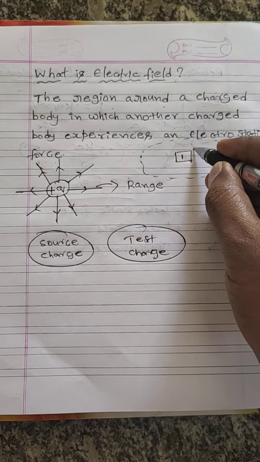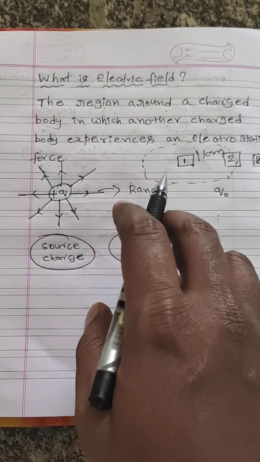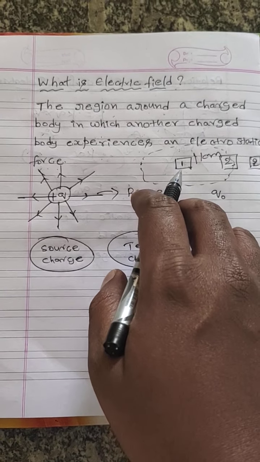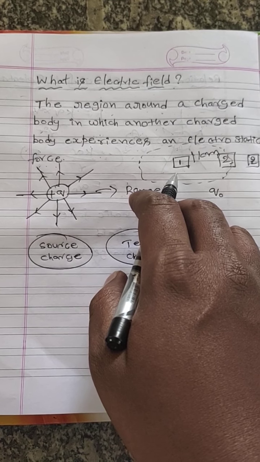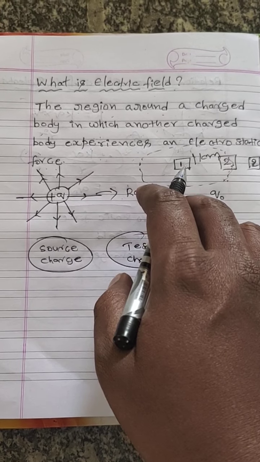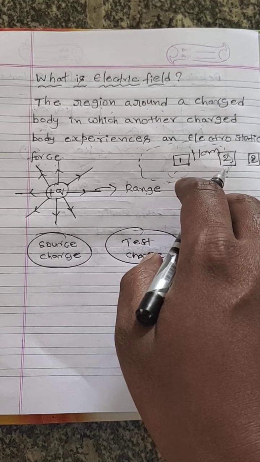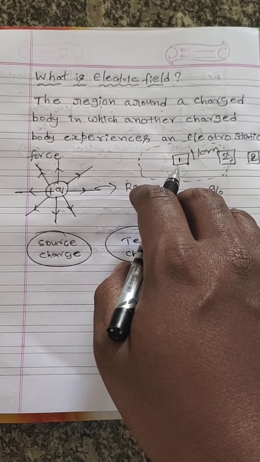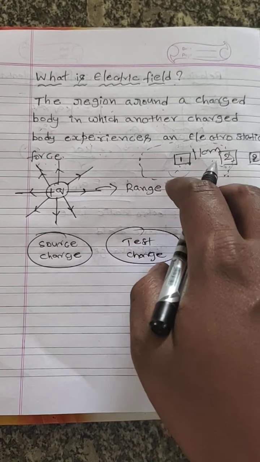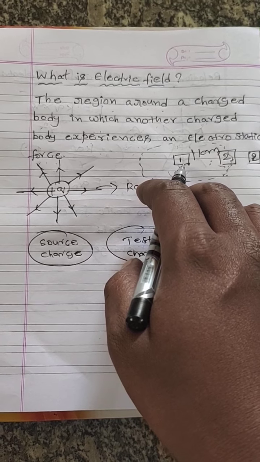Assume person 1 as charge 1, and person 2 as charge 2. Suppose person 1 calls person 2 to come to his home within a distance of 1 kilometer, then only person 2 will go to person 1's home.